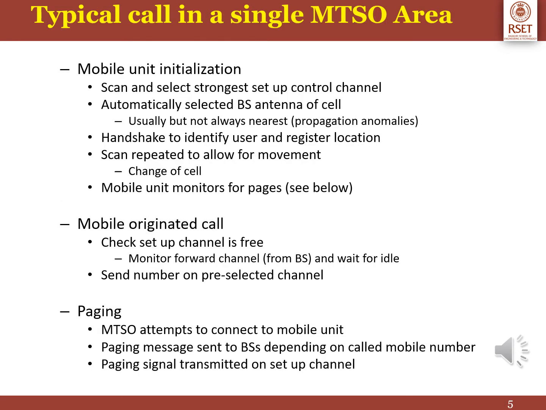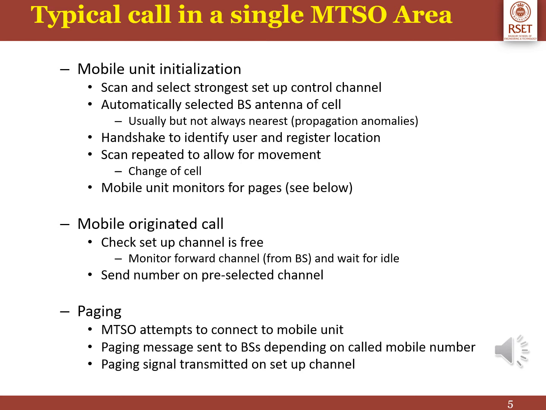In this area, we discuss the major functionalities of an MTSO. The first one is mobile unit initialization. In this case, the mobile unit scans and identifies the strongest control channel. After finding the control channel, they send handshake signals between the mobile unit and the base station to identify the user and the location. Second, it will always scan to identify the movement of the mobile unit in the cell.